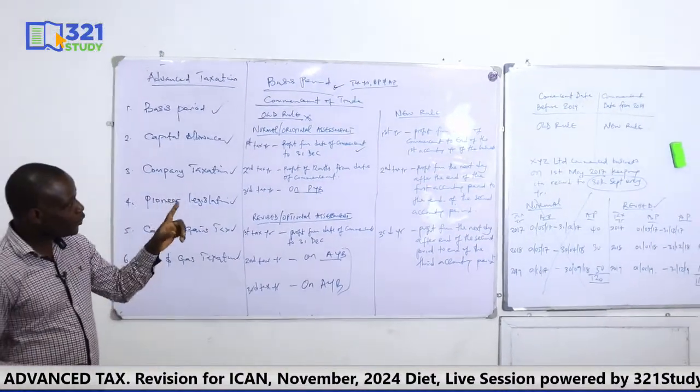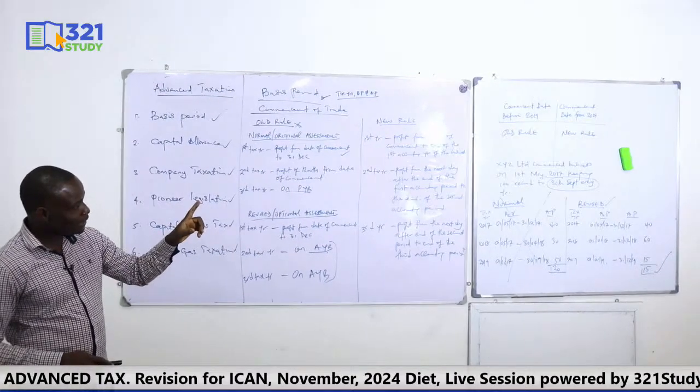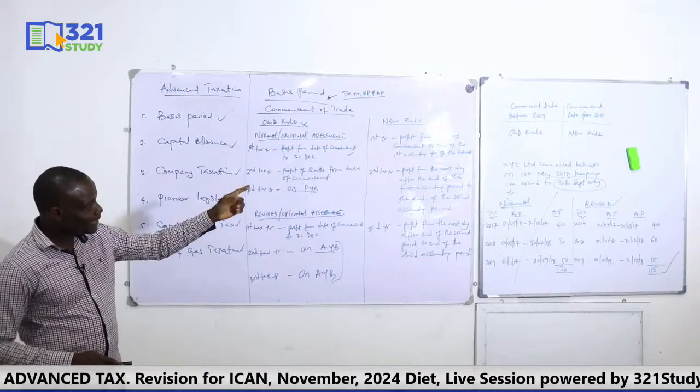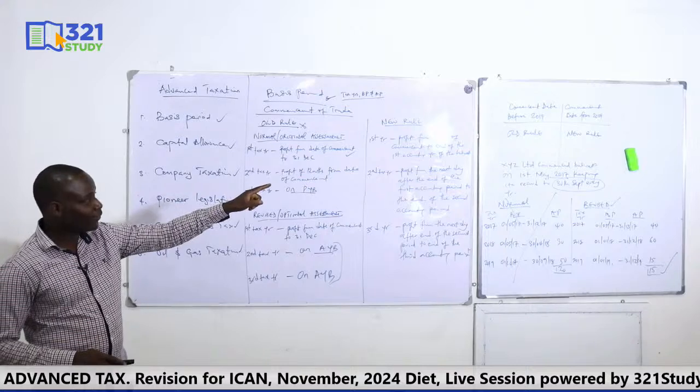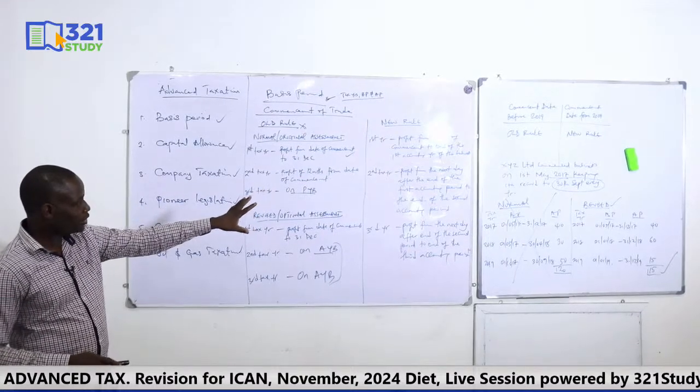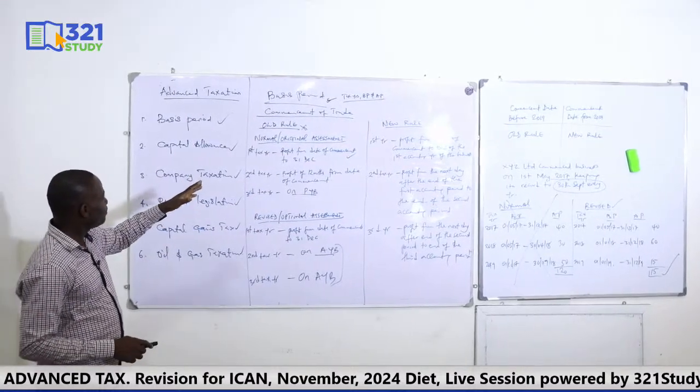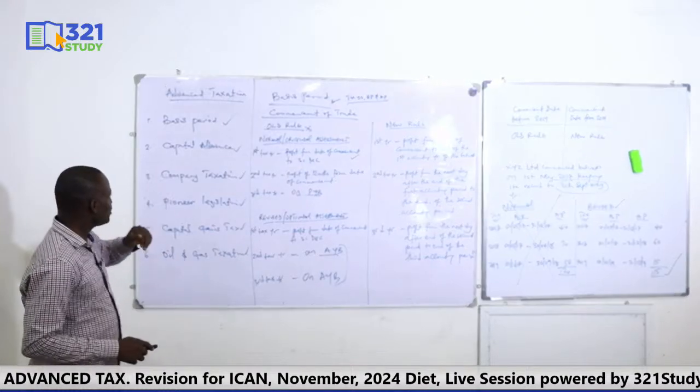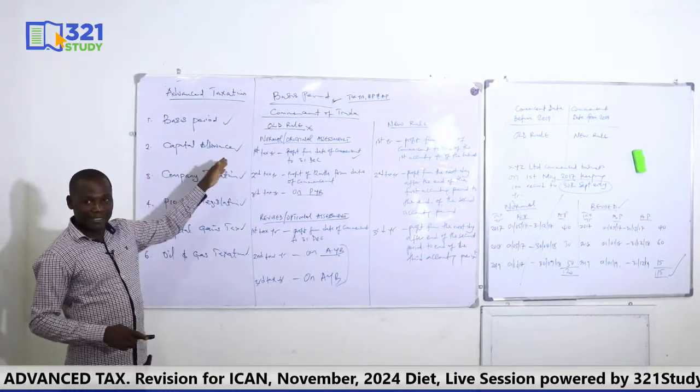So you have known when to use the old rule. It's just a reminder. You know it already. You have been reminded when to use the old rule and when to use the new rule. So this is just it. Now, away from basis period, since there is no question, we can move to capital allowance.